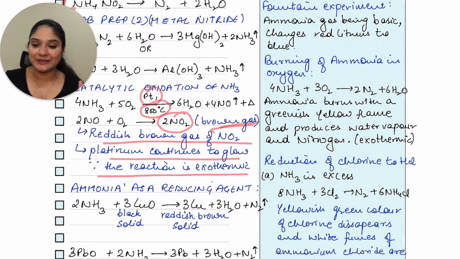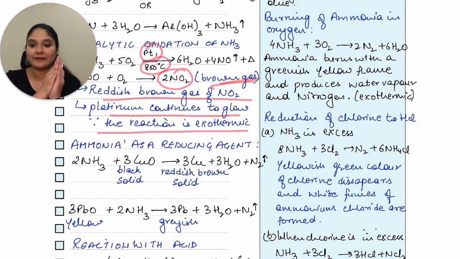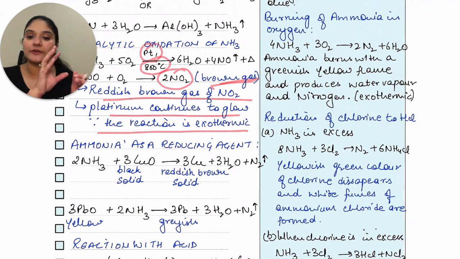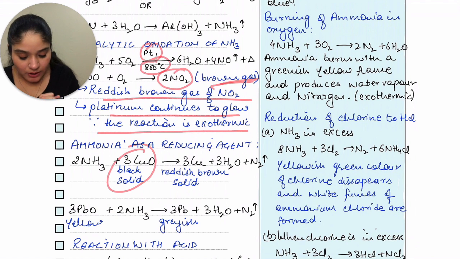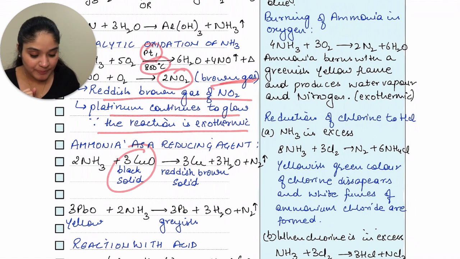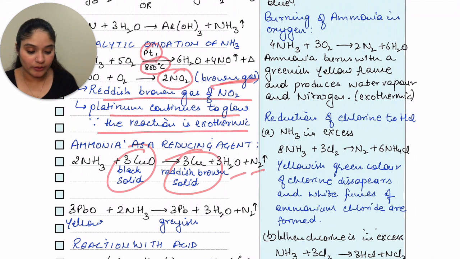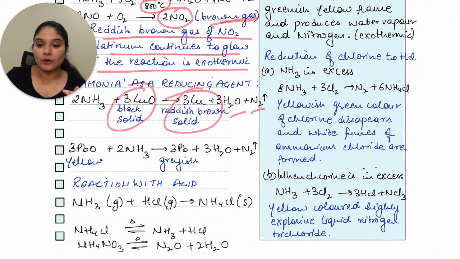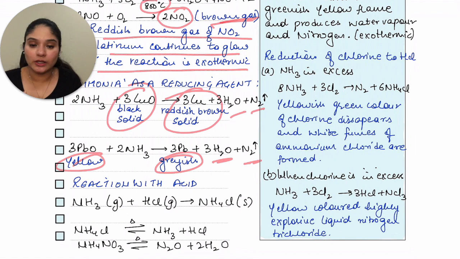Now let's move to the next one. Ammonia as a reducing agent. So ammonia reacting with black solid, that is copper oxide, giving you a reddish brown solid, that is copper, plus water plus nitrogen gas. So you have to remember it's copper oxide, that is the black solid, reacting with ammonia, giving you copper, that is reddish brown solid, plus water plus N2. Now let's move on to the next one, that is lead oxide. When it reacts with ammonia, initially it was yellow in color. Now you get a grayish compound plus water plus nitrogen gas.